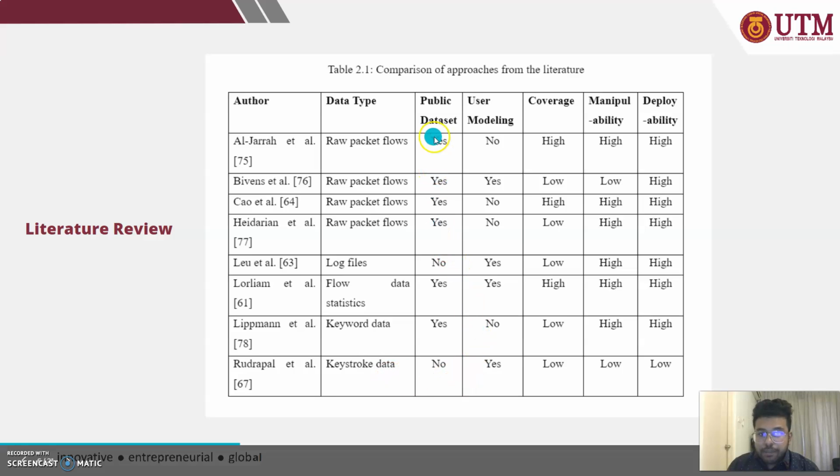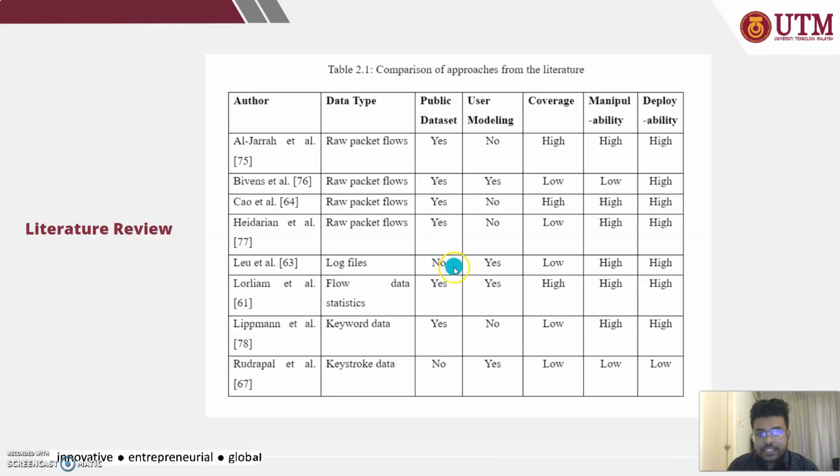These are public datasets, this is not a public dataset, and this again is a public dataset. Some have user modeling, some don't, some coverage is high, some is low, some manipulability is high and some is low, and the deployability of most of them is high and only one is low.